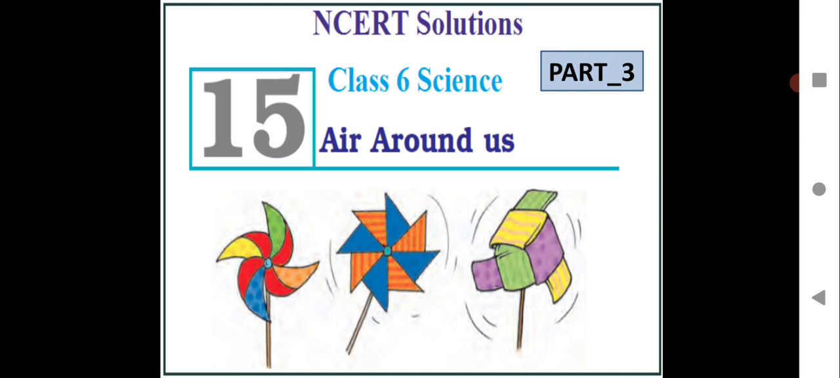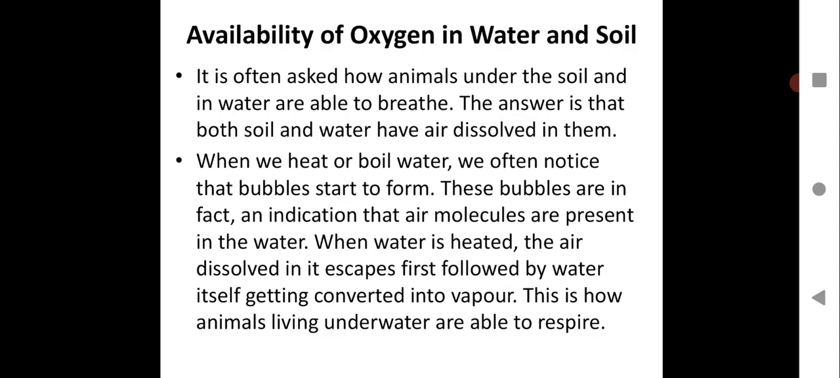We are going to continue with the chapter Air Around Us, part 3. What are we going to learn in this session? Just a recap of the previous session. We have seen the constituents of air and the different composition of the various gases in the air, and you have learned about each and every gas, how they are important and how some of the gases act as a pollutant in the air.